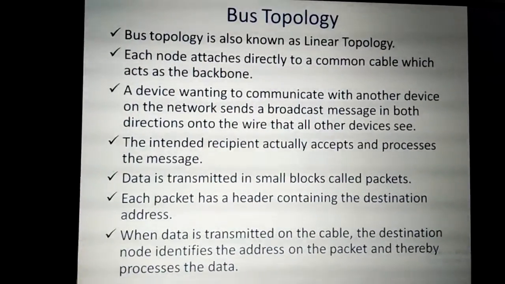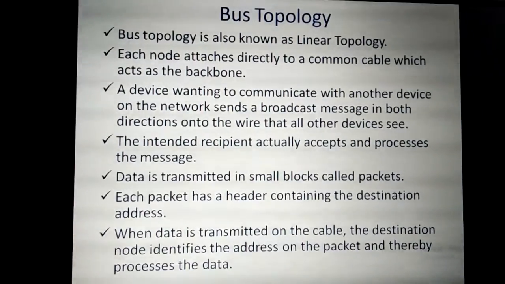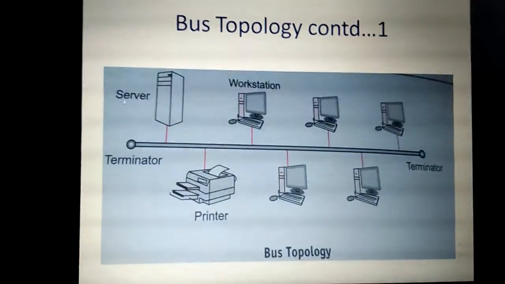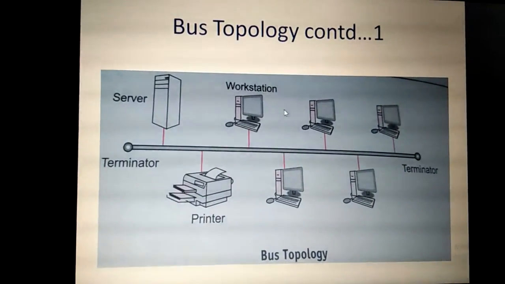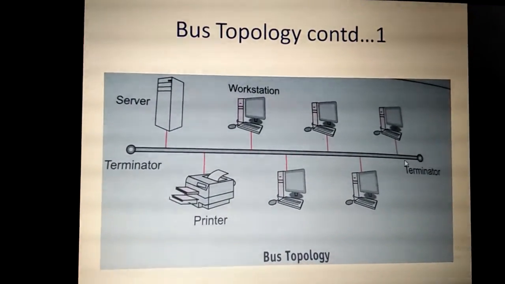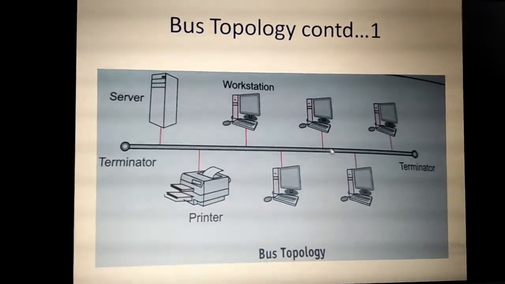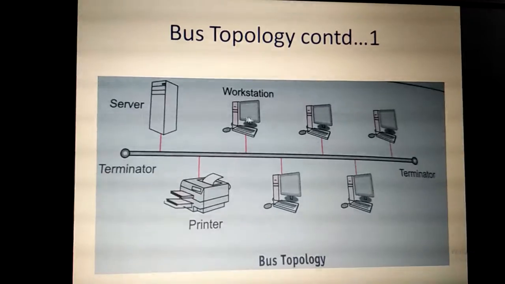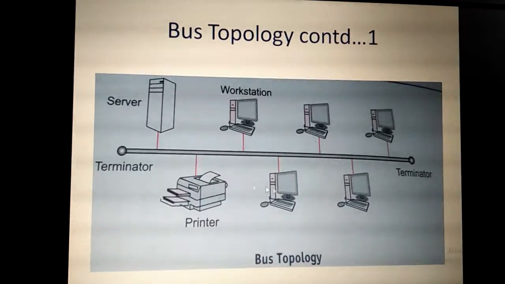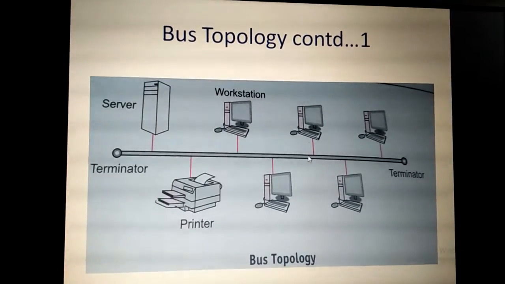A device wanting to communicate with another device on the network sends a broadcast message in both directions onto the wire so that all the other devices will see that message. See here, different computers like a workstation, a printer and four other computers are connected with a single common cable. This common single cable is known as the backbone of this bus topology. If any device, like the second device, wants to communicate, first it will send a broadcast message.